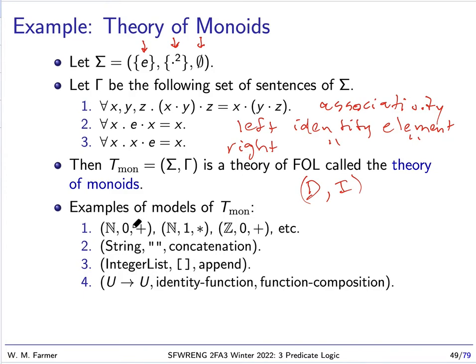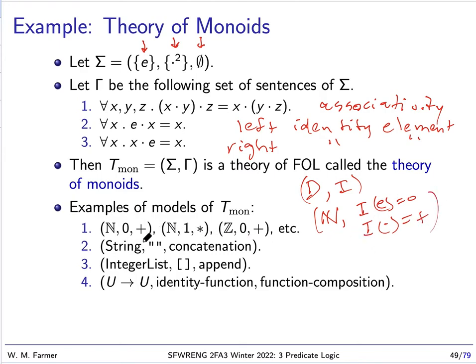So when I write this down and say it's a model of T, what I'm really saying is D is N, and I is a function that maps E to 0, and it maps dot to plus.